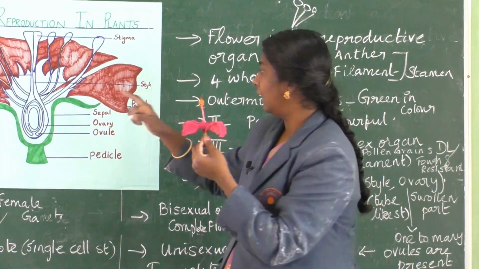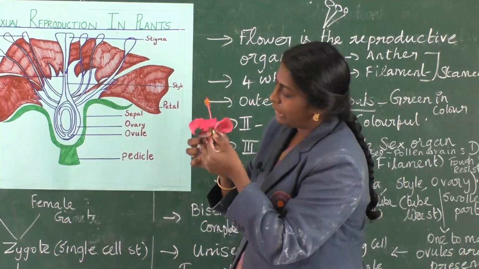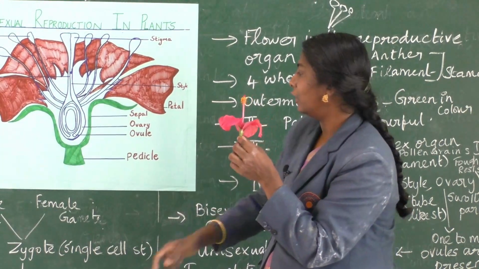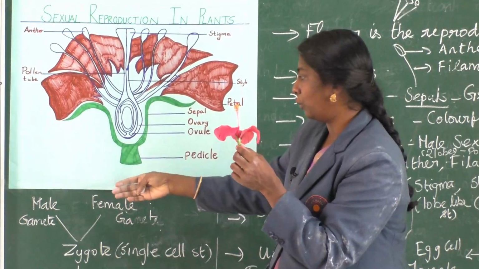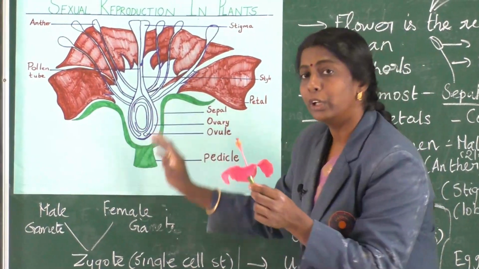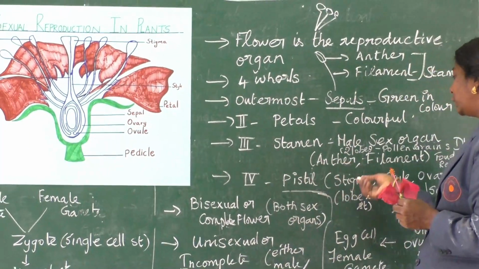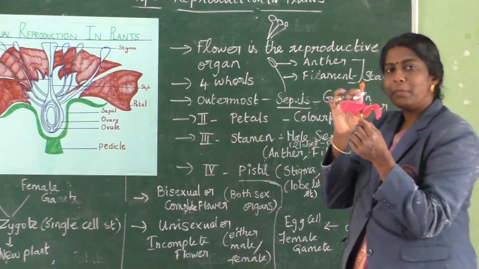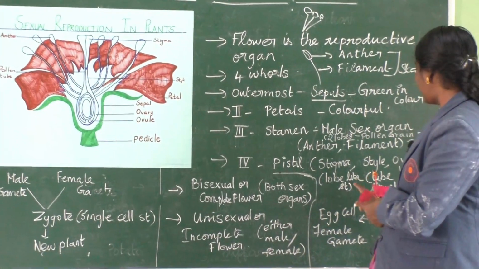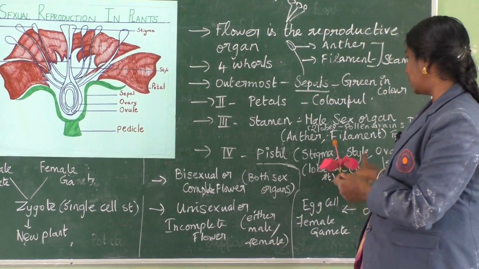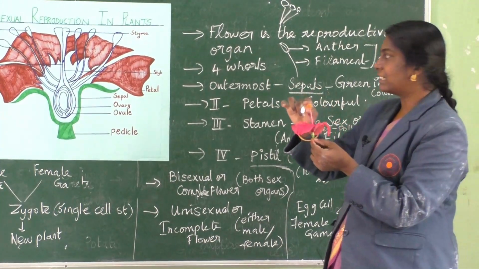This part is style. Here you can see the white colored lobe structure. Here you can see the ovary, and if you slice into it, inside you will have one to many ovules. So the pistil is a combination of three structures: stigma, style, and ovary. The swollen part is the ovary, the style is a tube-like structure, and the stigma is a lobe-like structure.